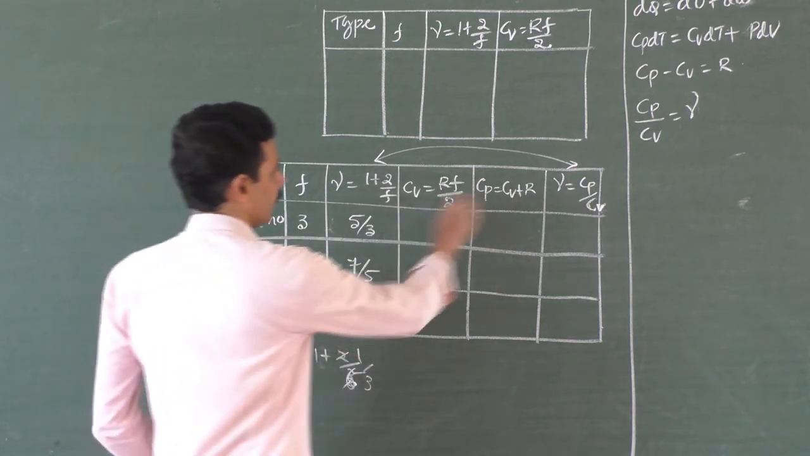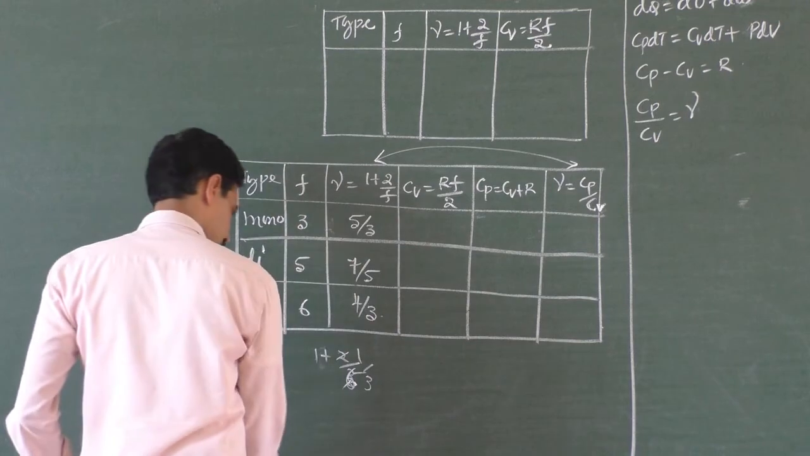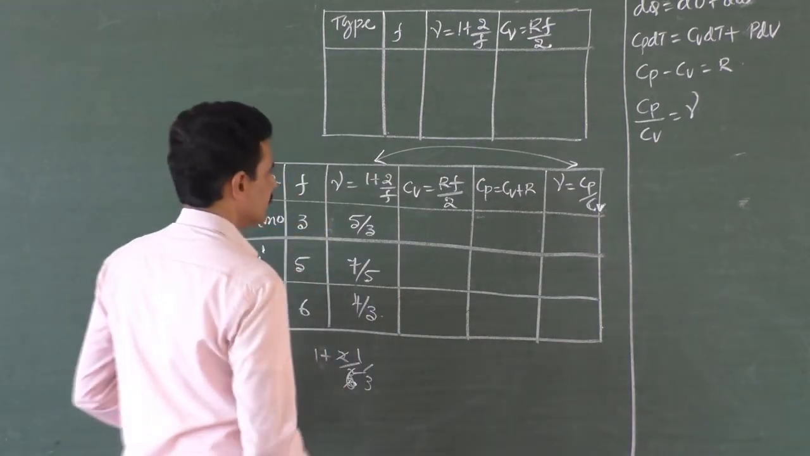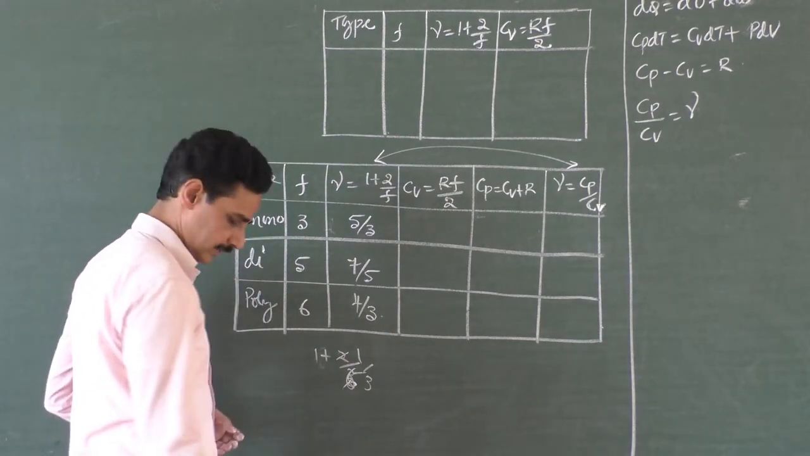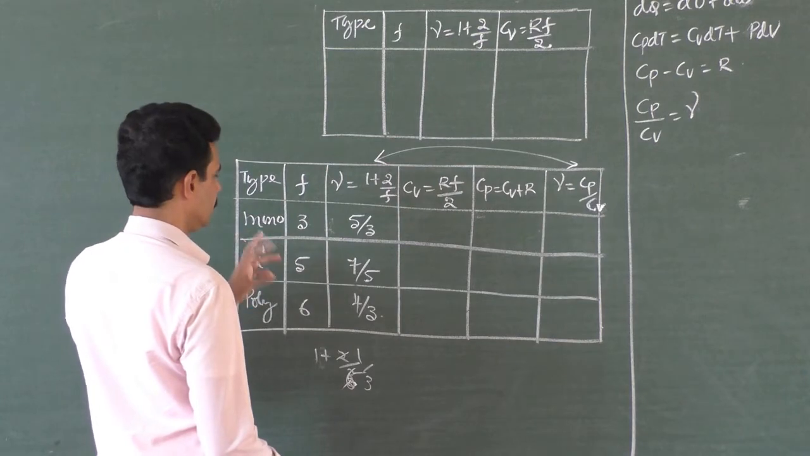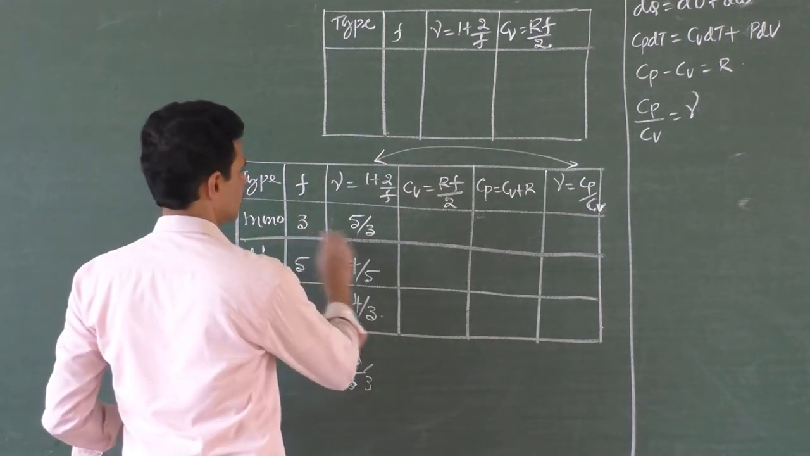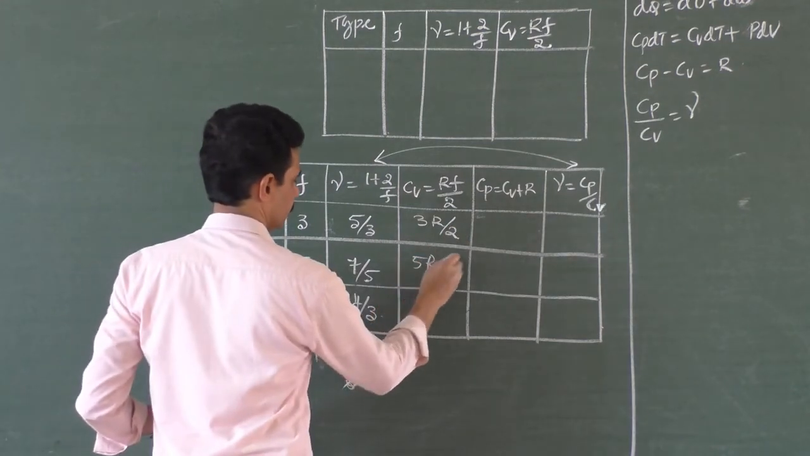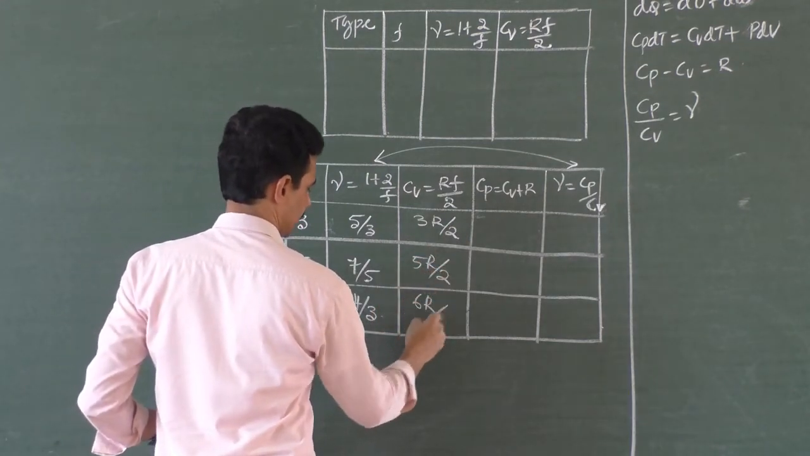Cv, so we will find it out using this method. Cv is equal to RF by 2. So what is the specific heat at constant volume? RF by 2 means 3R by 2, 5R by 2, 6R by 2. I'll take it as it is.